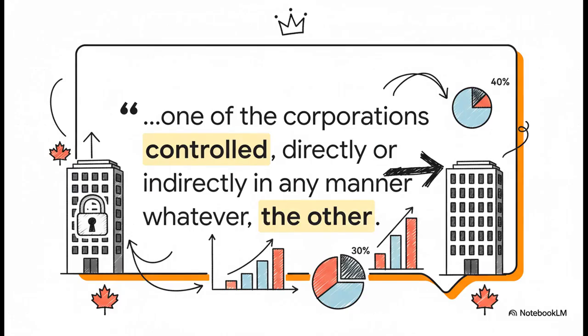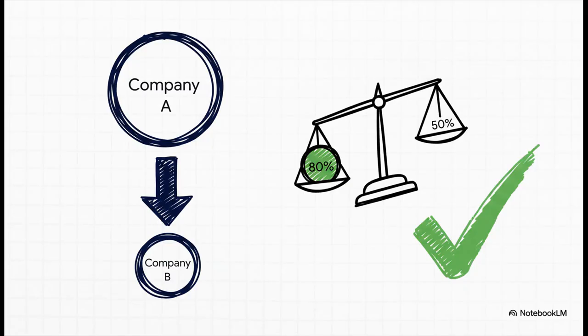The rule for this situation, paragraph A, is refreshingly simple. If one corporation controls the other, they are associated. That's it. Control is generally defined as owning more than 50% of the voting shares. End of story. So this one is really a no-brainer. Company A owns 80% of Company B, which is well over that 50% threshold for control. Therefore, under the simplest rule of all, paragraph A, these two companies are absolutely associated.